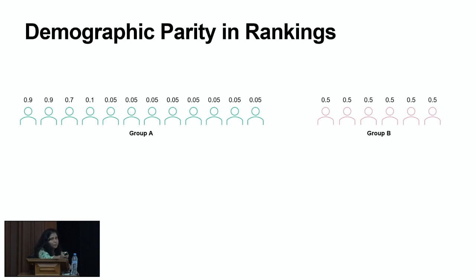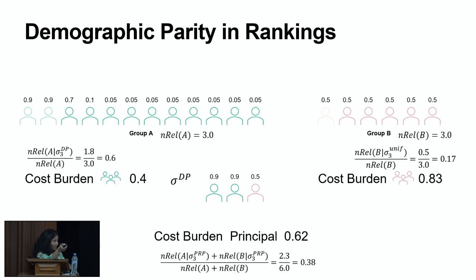In rankings, a predominant notion of fairness is proportional representation by size. So the 4/5 rule, affirmative action, diversity-based constraints, and by size I mean some type of group size. With demographic parity, we would be taking candidates in the ratio of 2:1 because there are 12 candidates in Group A and 6 in Group B. So the top 3 candidates would be the 2.9 and 0.5. And if we look at the cost burden here, it's better than PRP, but it's still unfair because Group A still has a lower cost burden as compared to Group B.